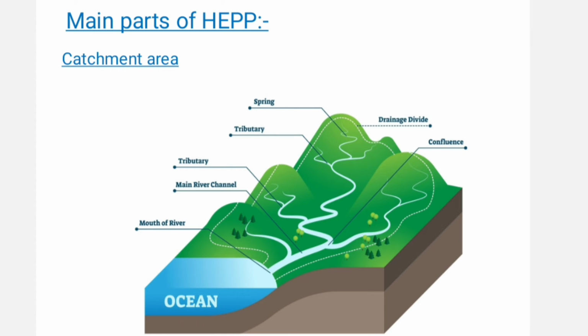Main parts of hydroelectric power plant. First of all, catchment area. An area of land which collects water from different sources such as rain runoff, snow melt, nearby streams, etc. is called the catchment area. Size, shape, altitude, geology, etc. are some characteristics of the catchment area. The greater the catchment area, the greater is the total runoff water.